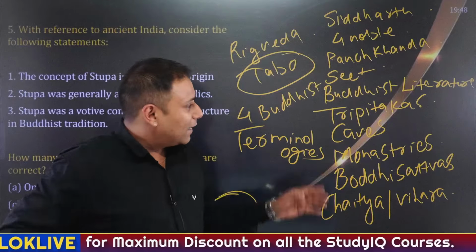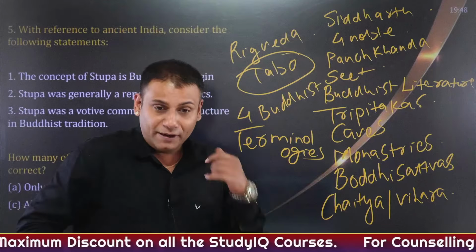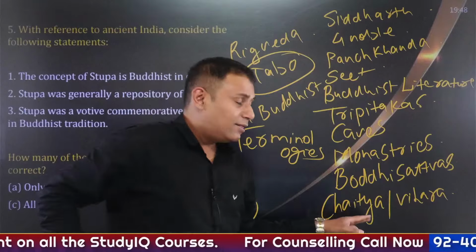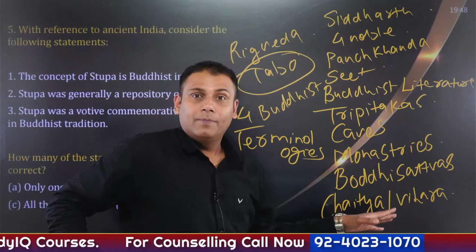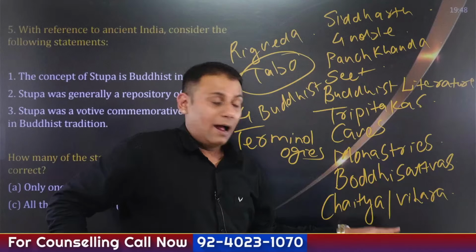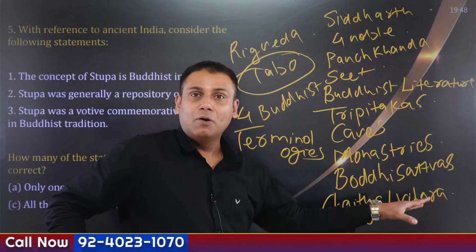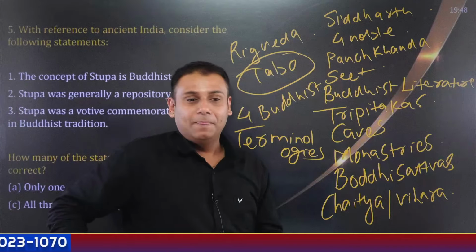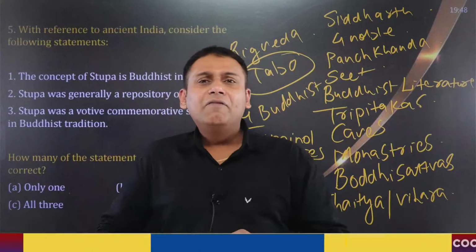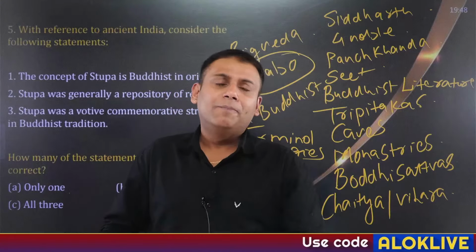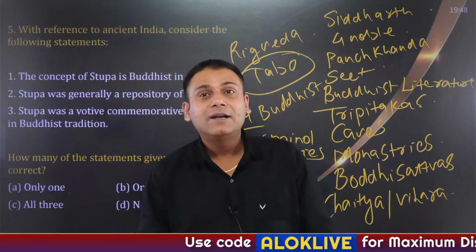Specifically, Chaitya means, yes, perfect, Shreya, you have taken a good guess. Chaitya is a prayer hall, also referred to as Chaitya Griha. And Vihar means residing place for monks and nuns, like Nalanda Vihar, one of the most important ones. I'll ask you a question. Who constructed the famous Nalanda University and who destroyed it?